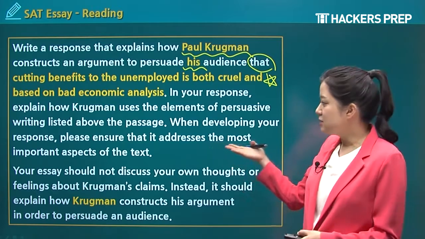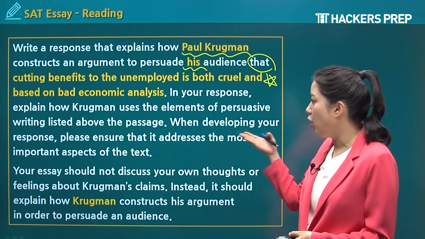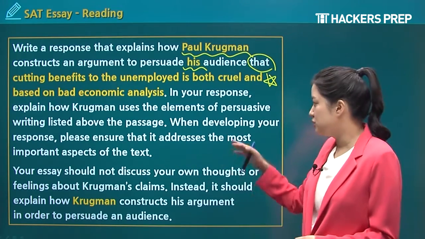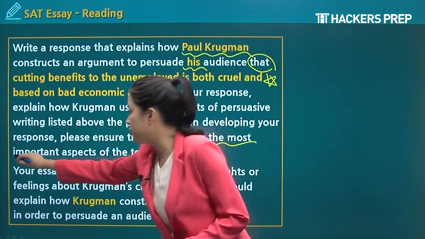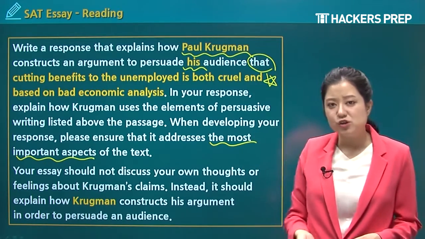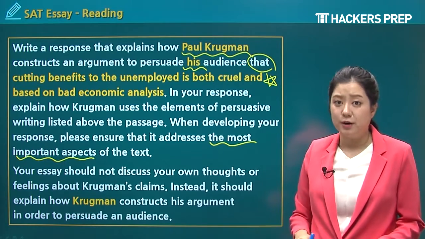Now, this is really important because a lot of people in 50 minutes, they try to talk about all of the aspects in the text, but that's going to be nearly impossible. So you're just going to talk about the most relevant or the most important aspects. So just talk about the main three features. Make sure you talk about three main points. You don't need to talk about everything in the article.